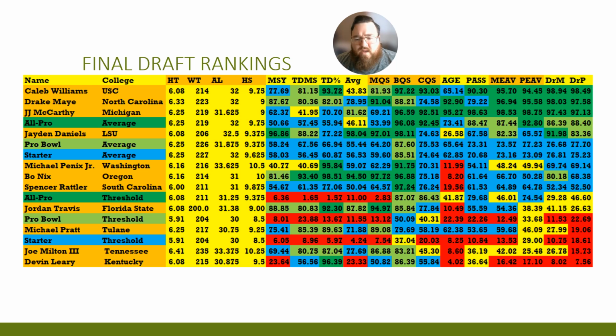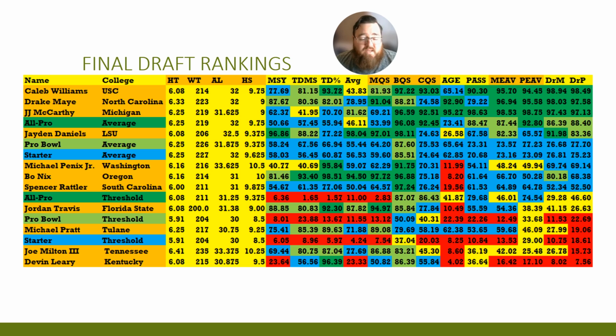And based on those rankings, this is how everybody panned out. Now, go to the glossary terms in the description below if all this stuff is not computing. In terms of the DRM and the DRP, the DRM looks at draft status measured against mobile quarterback ability, and the DRP looks at passing ability and draft status.